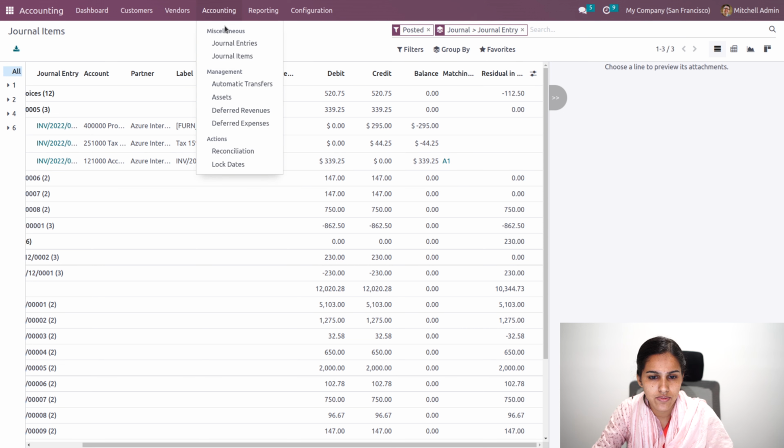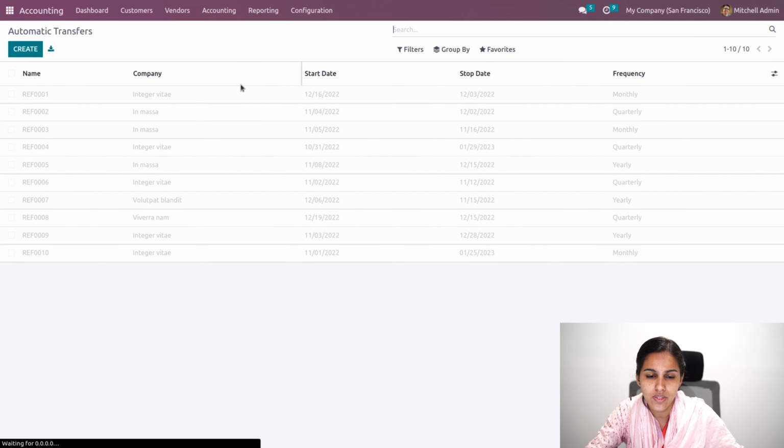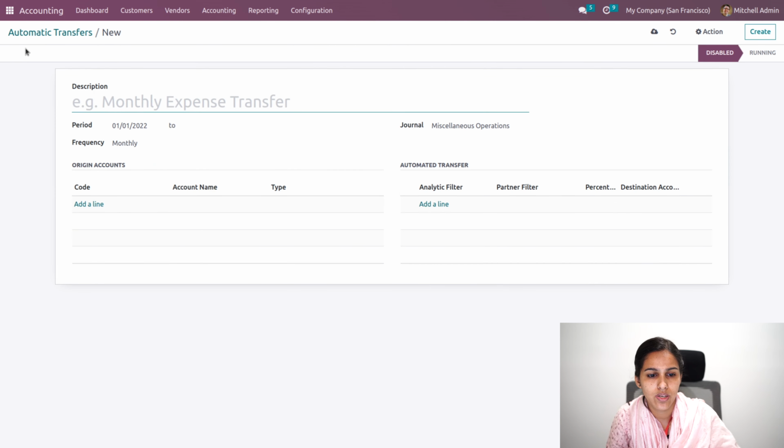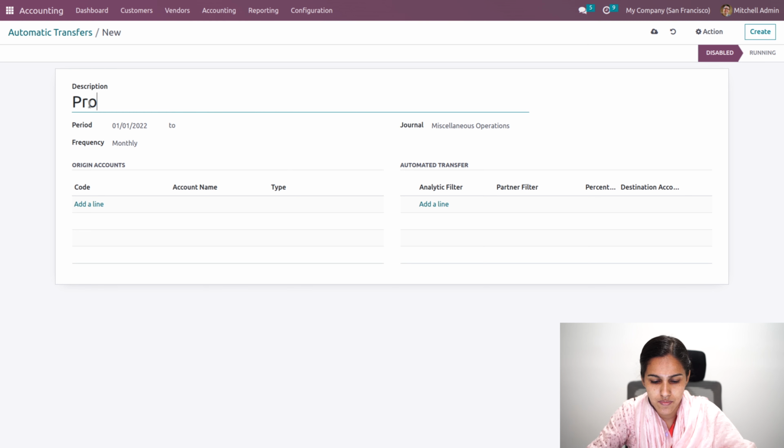Then we'll have this automatic transfer option. Basically, the automatic transfer feature is used to record or transfer an amount between two accounts. So for example, there is an expense for project renovation.